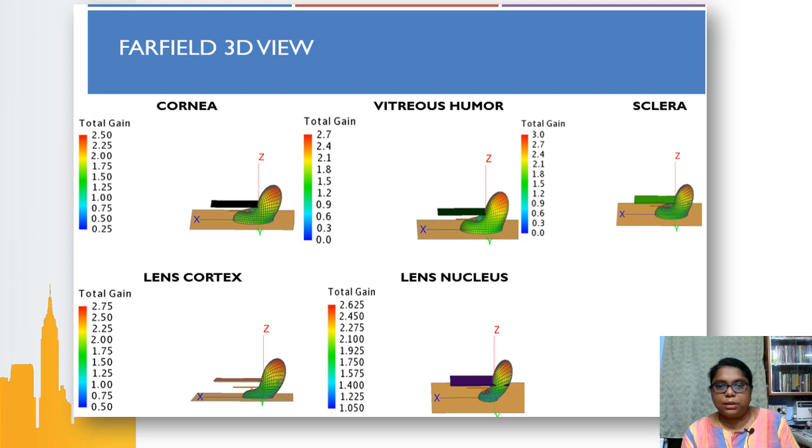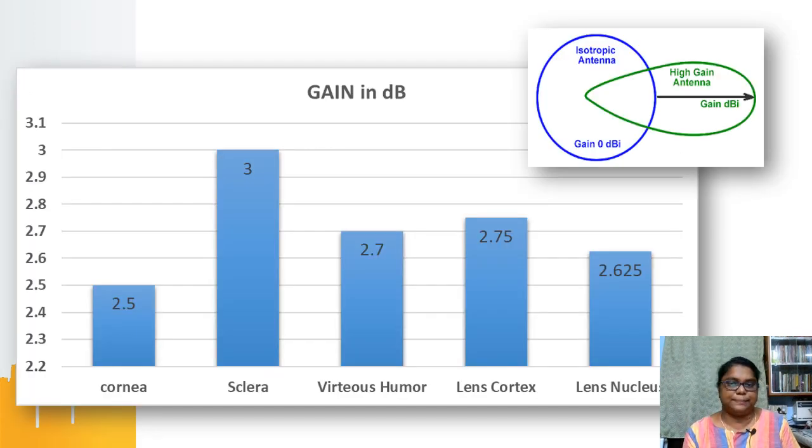Now, in all the tissue structures, we see there is a change in the far field characteristics. The 3D radiation pattern tends to change, and the gain also tends to change in each case. Our gain was 2.8 for an inverted F antenna. It varies between 2.5 and a maximum of 3. So it shows that when I place the tissue above the inverted F antenna, in all scenarios my antenna is functional and radiation emission occurs. So obviously, I can go for calculation of specific absorption rate.